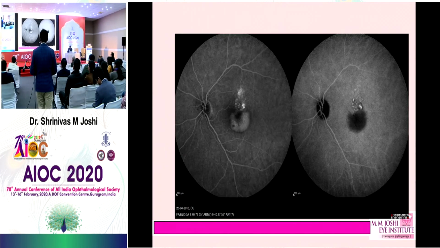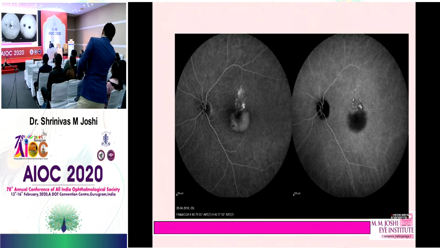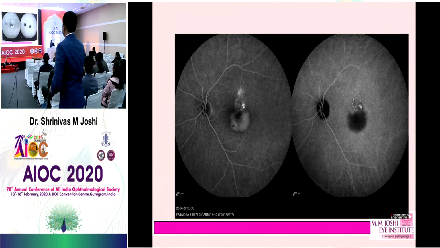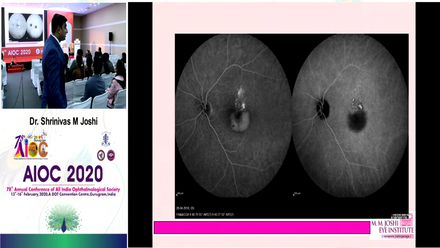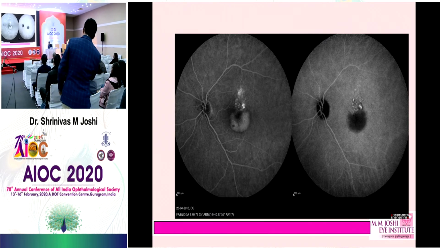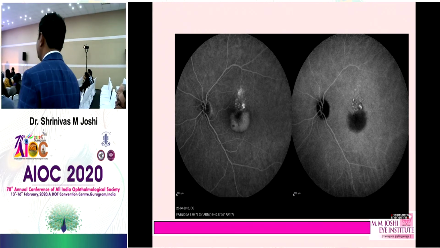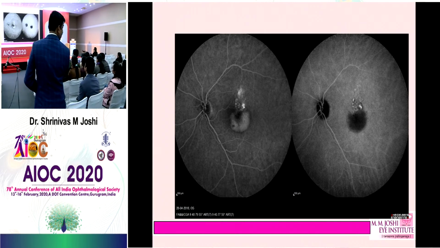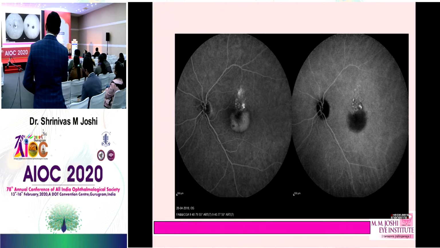So what is this? Can anyone describe? What is the FA feature of this? Yes, hyperfluorescence. It's ICG. See the choroidal vessels always. The choroidal vessels are more markedly seen, and definitely you can see the black coloration of the disc, which gives you a clue it's not an FA, it's an ICG. So this is an FA here. You see the retinal arteries and veins are more prominently seen than the choroid. Here you can see the choroidal vessels and the disc is jet black.